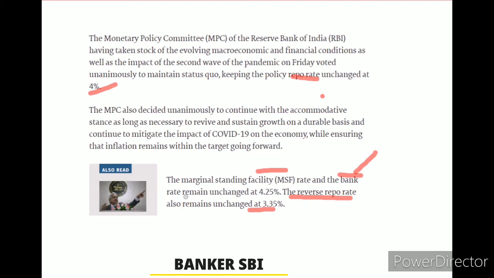Bank rate means it is long term, same procedure guys, long term means above 6 months or 1 year like that. So what is the rate? 4.25%. This is a monetary policy rate. These are the most important questions guys. In those four rates, maybe one or two questions will be there in the SBI Clerk exam guys. So we go for the next slide.